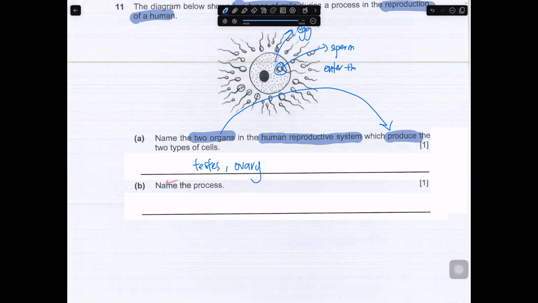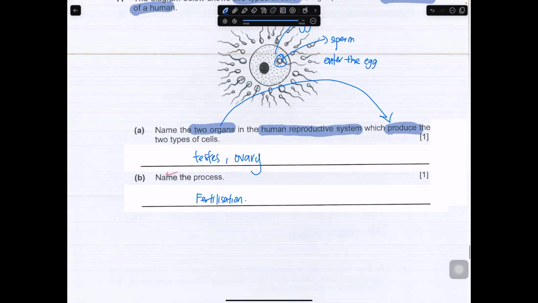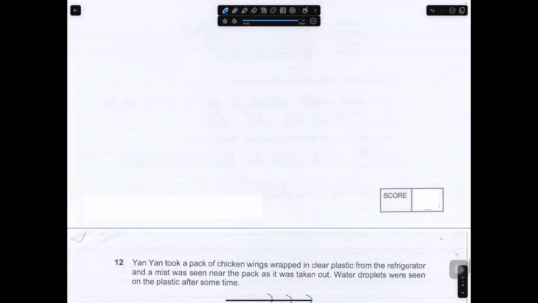And the process, since the sperm has already entered the egg cell, this process will be your fertilization. Okay, this process is your fertilization. Okay, let's move on to the next part.